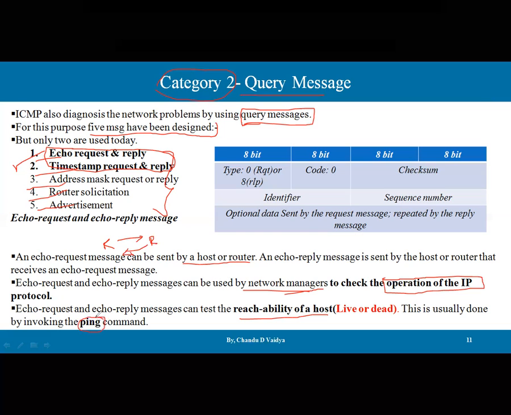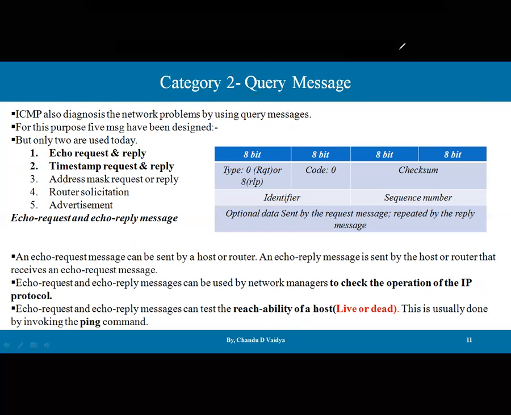Generally we have a ping command, and with the help of the ping command we check the reachability, whether the node is reachable or not, whether the network is reachable or not. If no network or host is reachable, we cannot send any packets. In order to diagnose that, let's say if my computer is listening or not, I have a loopback address 127.0.0.1. We can check that. So for that purpose, these query messages are designed for diagnosis purposes. This is the first one.